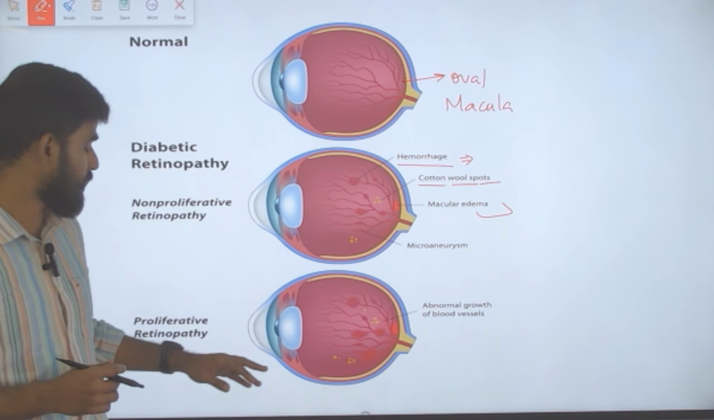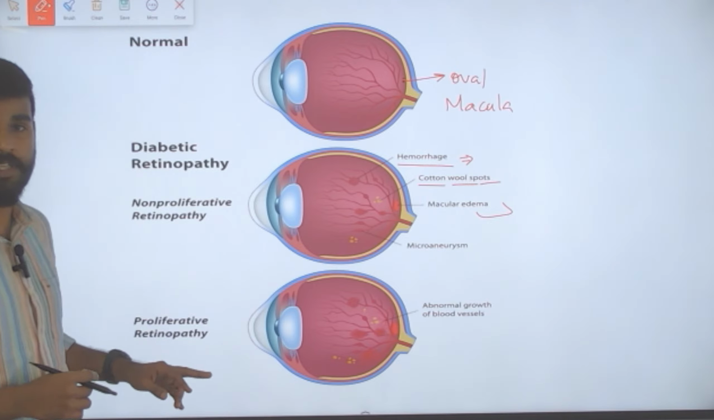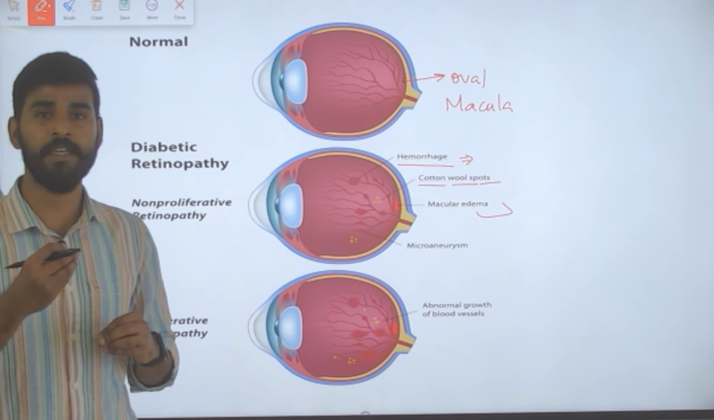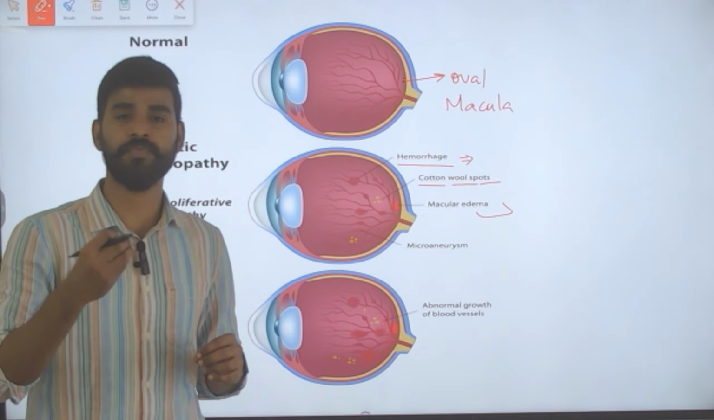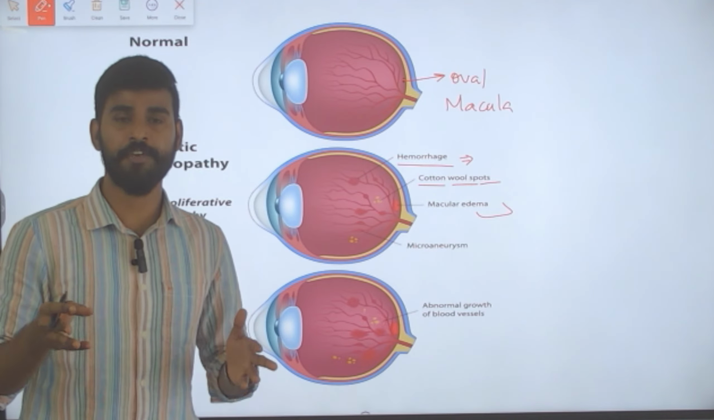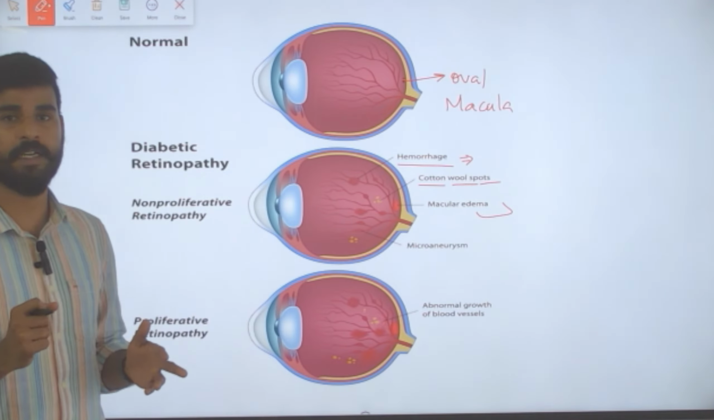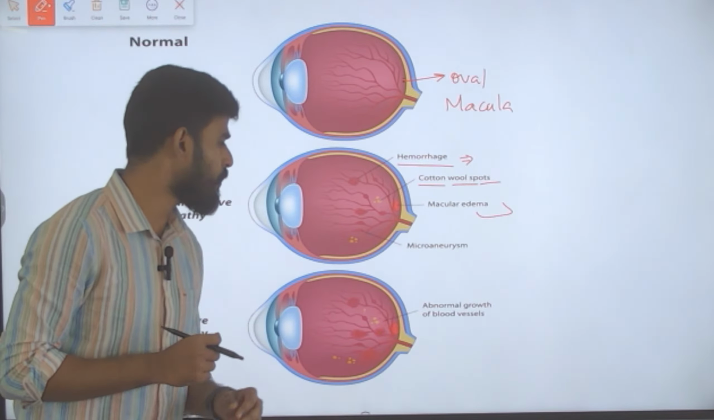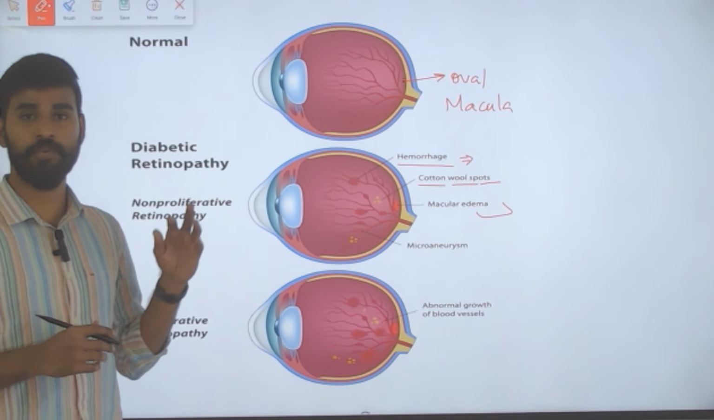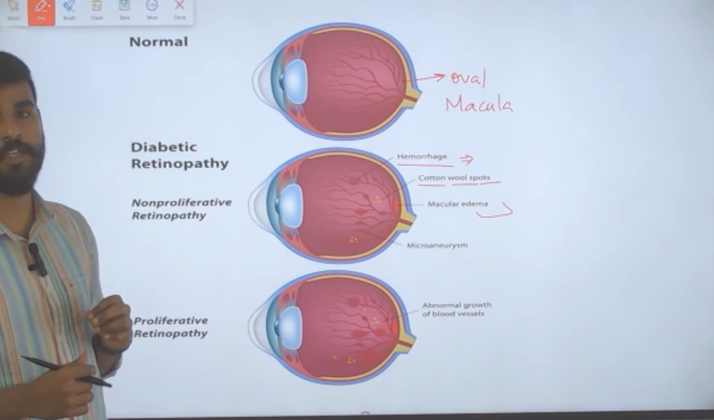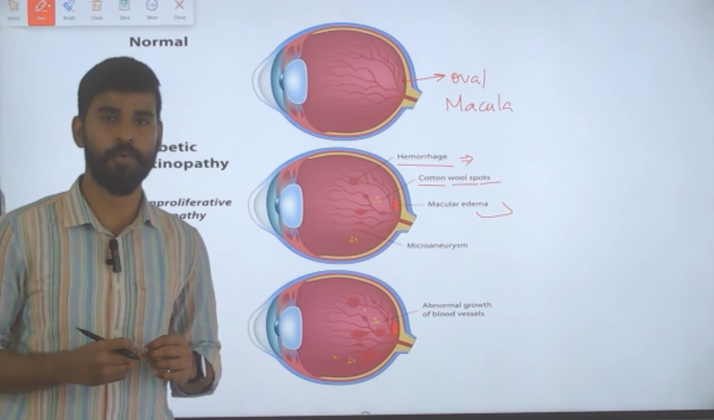In the last stage, that is in proliferative retinopathy, we saw that new blood vessels and scar tissues will be developing, and those blood vessels and scar tissues will be very weak. Thus, they rupture easily and the blood is leaked. So abnormal growth of blood vessels happens in proliferative retinopathy. So this is the detail that we need to know about diabetic retinopathy.